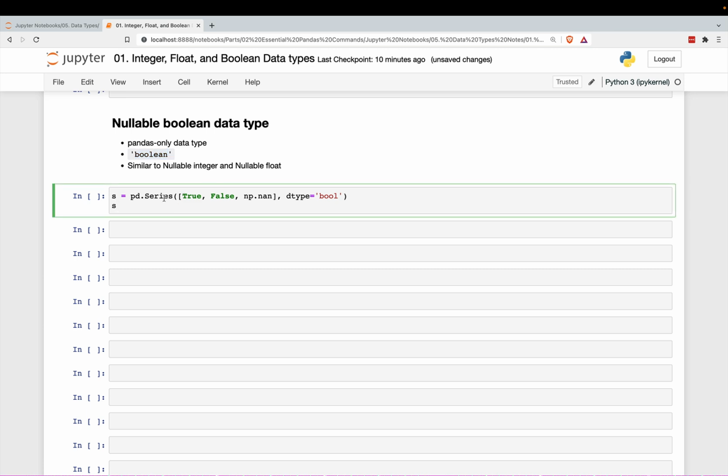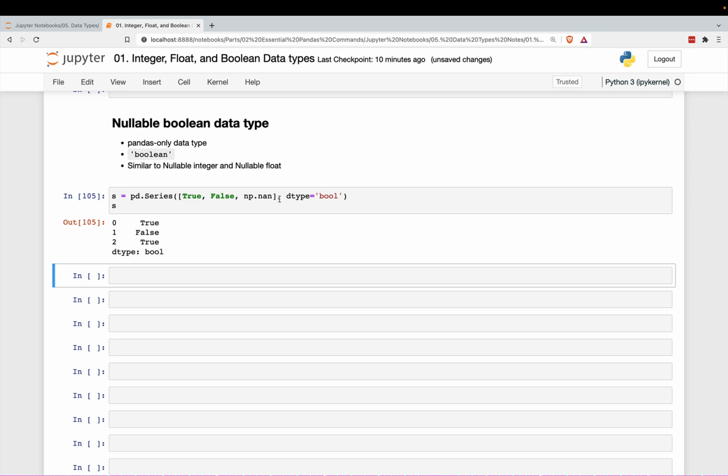So here we try to construct a series using True, False, and NaN and force it to be a Boolean. This is actually a pretty unexpected result in that this does work, even though NaN is not a Boolean. You cannot have a missing value in a bool series. What happens is it converts it to True. You might think, why does it convert it to True? Well, any non-zero value is considered True, so NaN is not zero and therefore True.